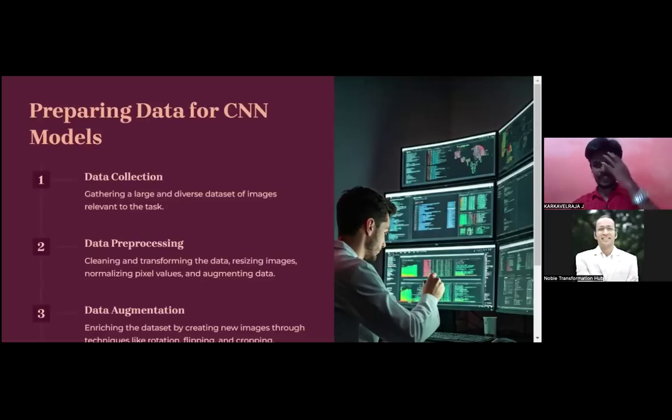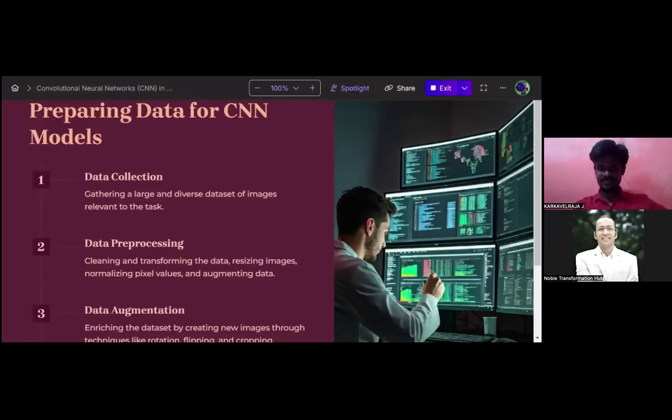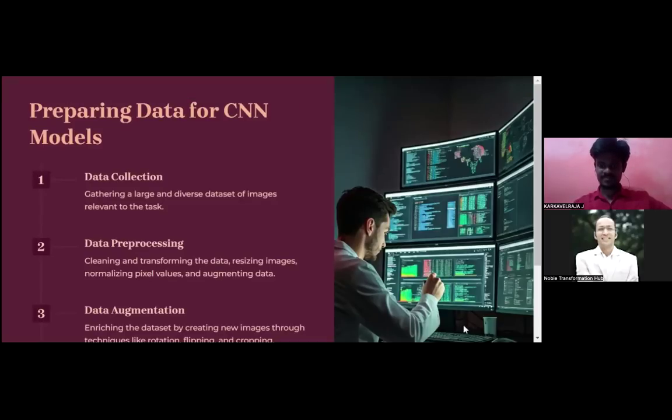Preparing data for CNN models, data collection is very important. Collecting data as per the problem statement, the objective function, and what you are going to solve, and then you have to collect it from the right source, with ethics and integrity, gathering a large and diverse dataset of images relevant to the task.